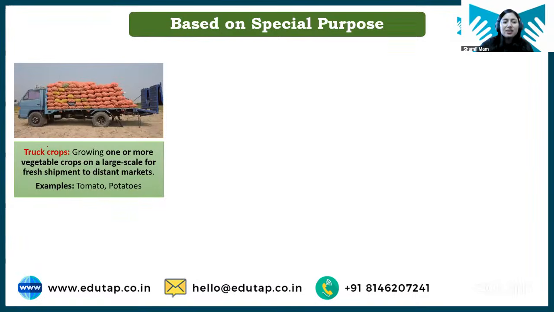Okay, next we have truck crop. What are truck crops? Truck crops are basically those grown for transportation to distant markets. So students, truck crop क्या होती है? जितनी भी आपकी vegetable crops होती हैं, because they need to be harvested and quickly taken to the market before they get spoiled, right? So growing one or more vegetable crops on large scale for fresh shipment to distant markets are called truck crops. So आप इसको you can learn it like that. Trucks are required to take crops from one place to another place. So such crops are called truck crops.